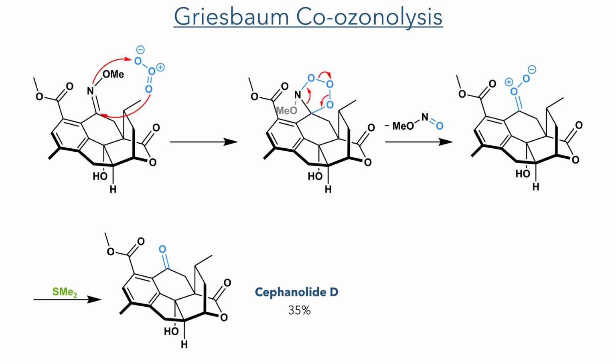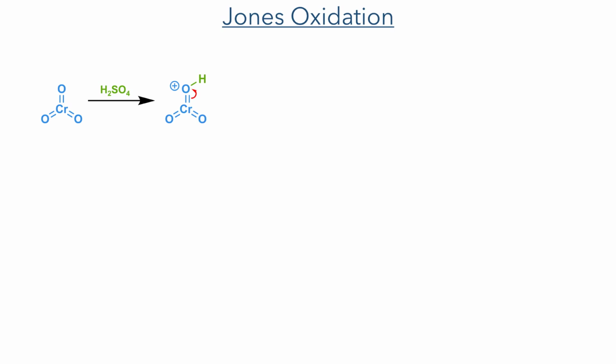This is reduced upon reaction with dimethyl sulfide to produce the target ketone and complete the synthesis of cephanolide D in a 35% yield. So let's move on and look at the syntheses of the cephalolides. These syntheses utilize the intermediates already prepared for the synthesis of the cephanolides. In the case of cephalolide D, they utilized the TMS-protected compound and reacted it in a Jones oxidation.